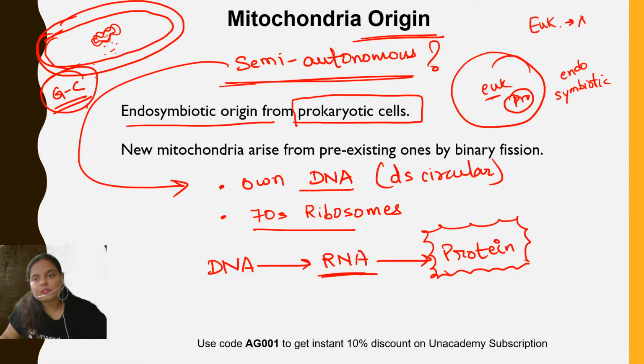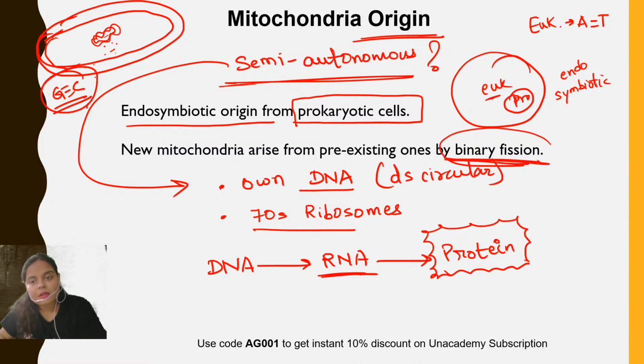In eukaryotic DNA, more AT content is present, but in prokaryotic DNA, more GC content is present, and that is what is found in mitochondria and plastid also. They do contain ribosome, and the ribosome is also of prokaryotic type, 70S. So all these structural similarities suggest that they have been derived from a prokaryotic cell. During evolution, a eukaryotic cell engulfed a prokaryotic cell, which stayed there for a longer duration, got modified, and then was converted into mitochondria or plastid. Now, during cell division, the new mitochondria are formed by the process of binary fission.